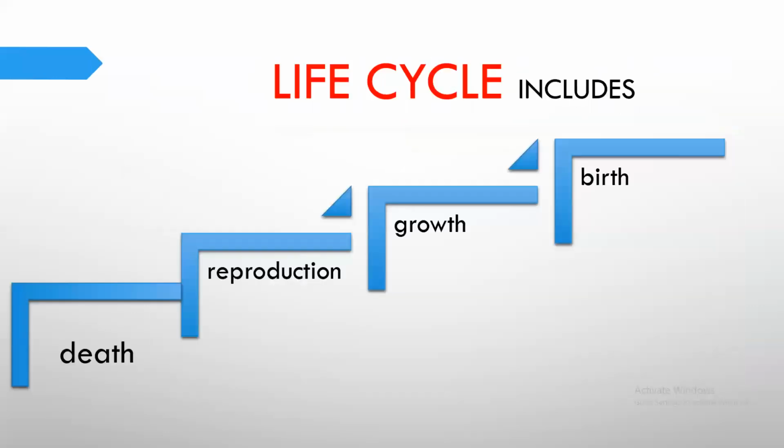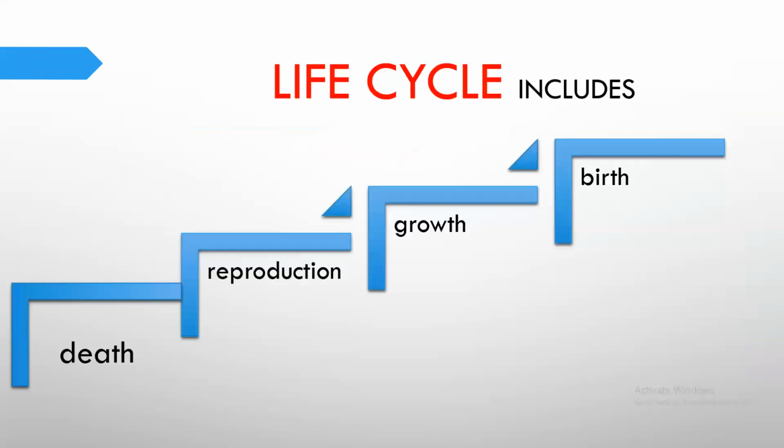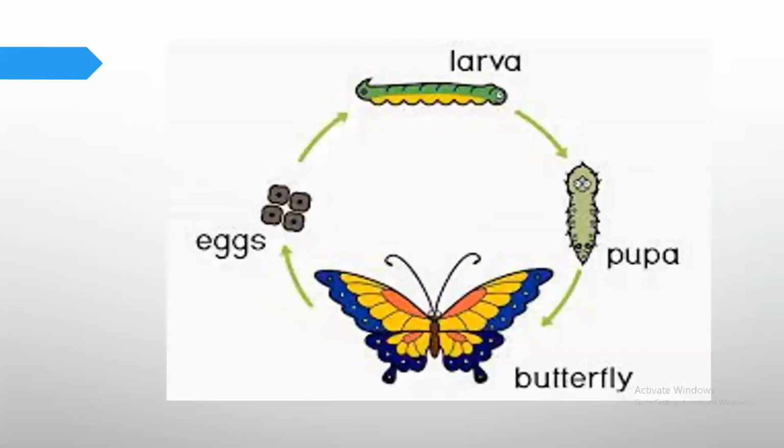Okay, we know the title of our lesson, animals life cycle, and we know that the life cycle includes 4 stages: birth, growth, reproduction, and death. Our lesson starts with the life cycle of the butterfly, from the insects. We know that the butterfly starts by laying eggs first, after that it changes to be a larva, and then pupa, and the pupa changes to be an adult butterfly.